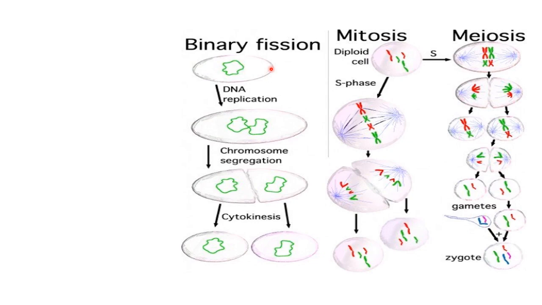Here comes binary fission. Here I have shown you binary fission, mitosis and meiosis, right? Why have I shown you meiosis here? Because meiosis is the type of division which is responsible for reproduction, right? And in this process of reproduction, we will take sexual reproduction, because in sexual reproduction you will see variation very fast, right? The variation can be seen. So that is why we are taking sexual reproduction.